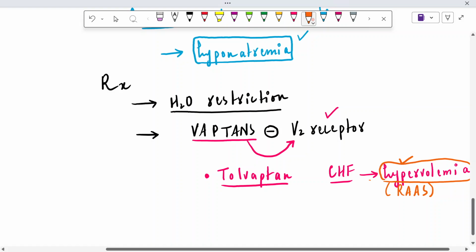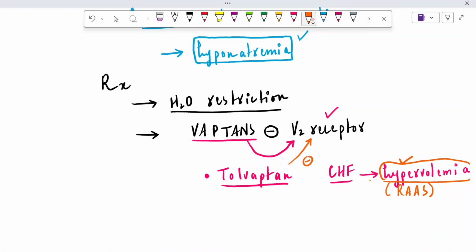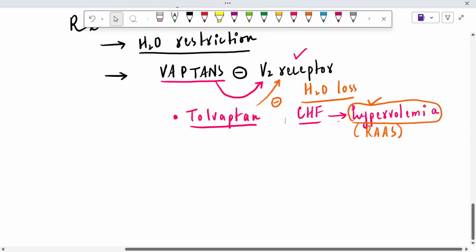This tolvaptan will block the V2 receptor. It will not allow the antidiuretic hormone to bind to it, and it can cure the hyponatremia component. It will cause water loss, and the hyponatremia component can be cured in this way.